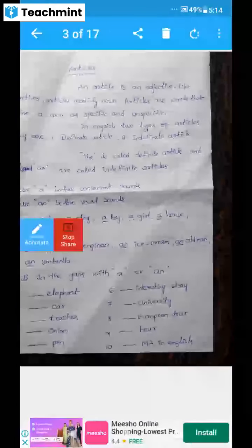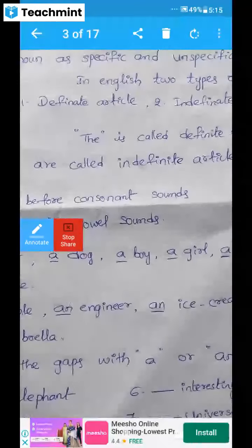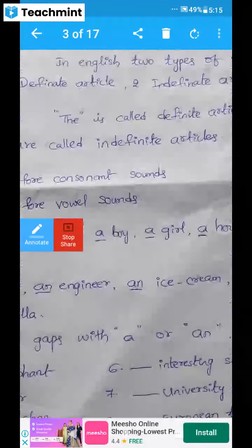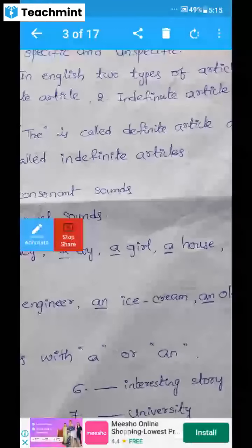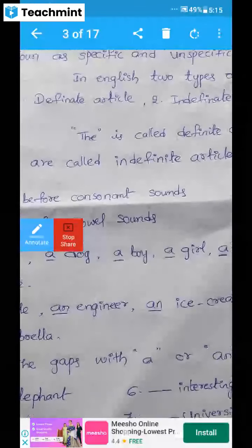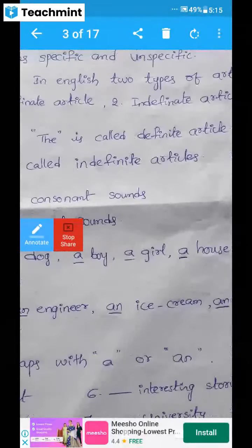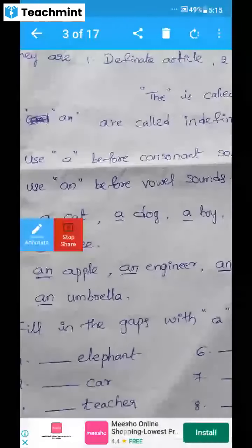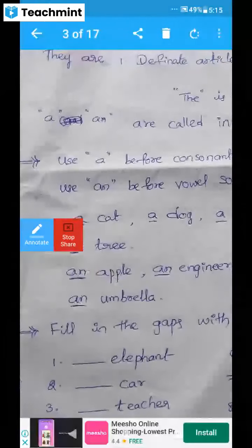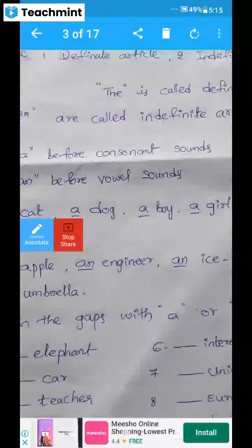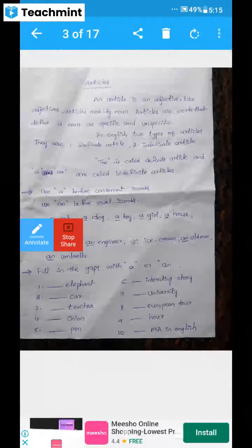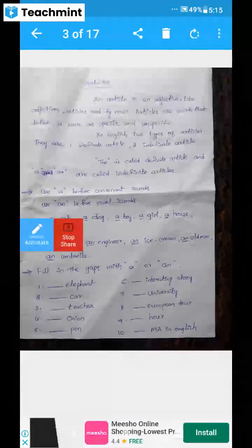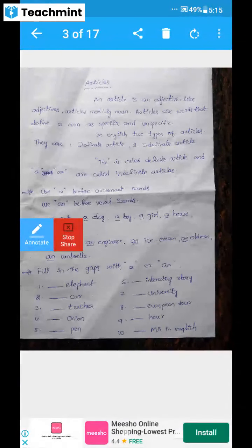So what is the definite article, and what are the indefinite articles? The is called the definite article, pronounced as the or thee. A and an are called indefinite articles.